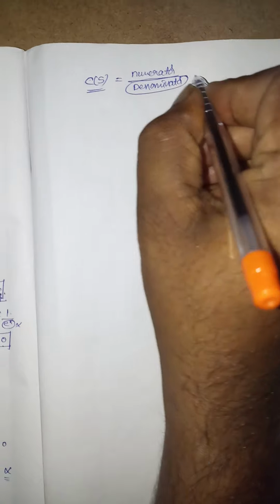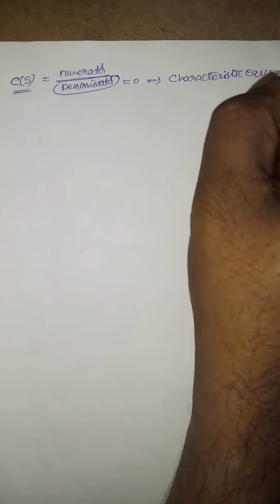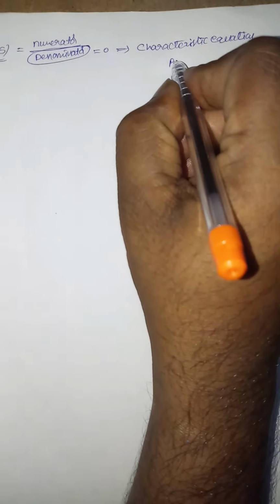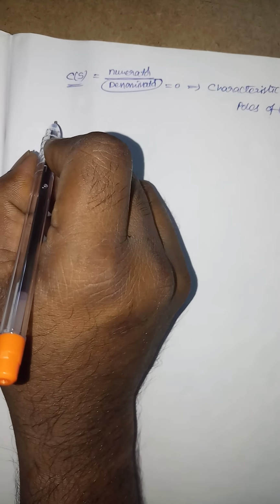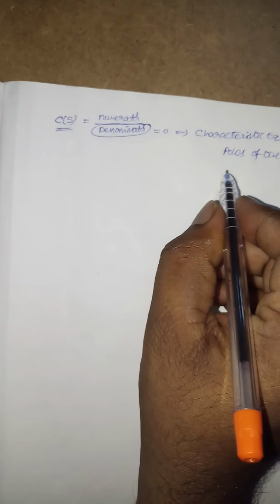If I make the denominator equal to 0, this is called the characteristic equation. From this we can get the poles of the system. That means stability can also be defined from the point of view of pole location.